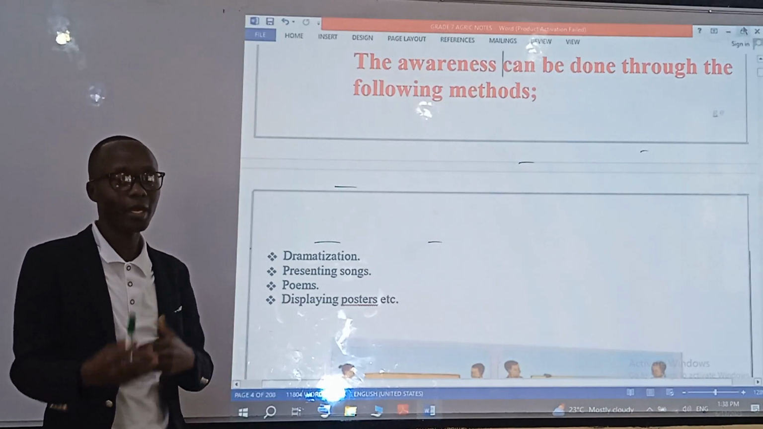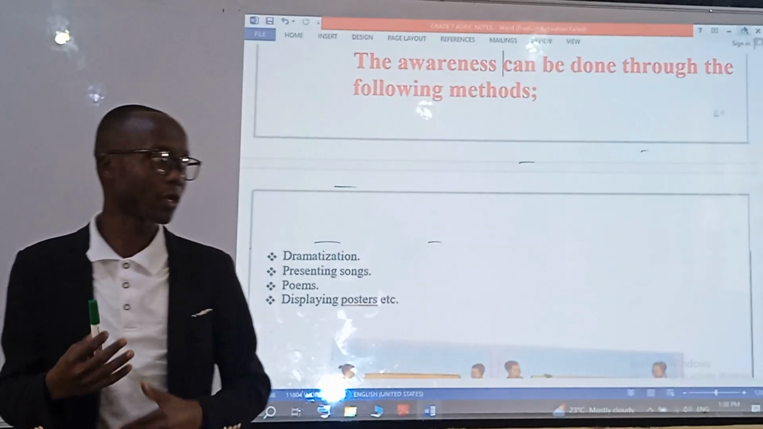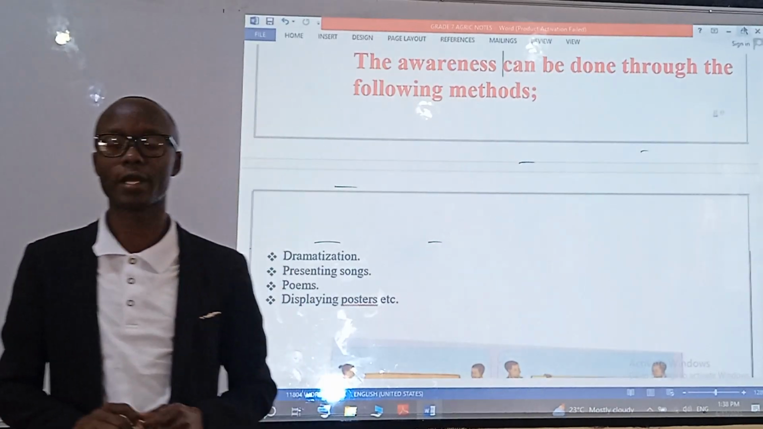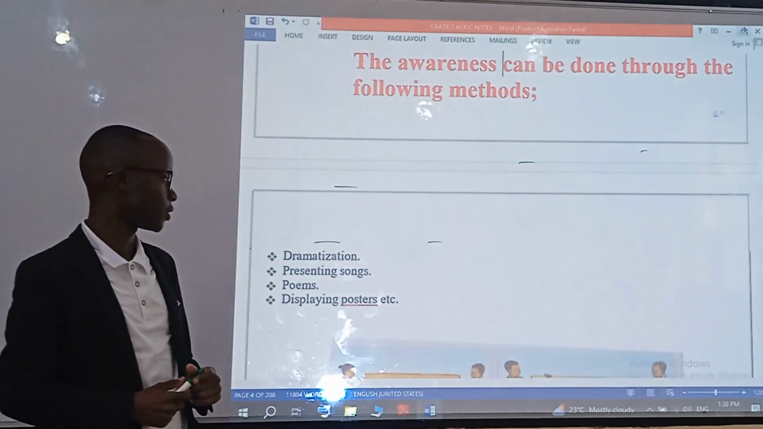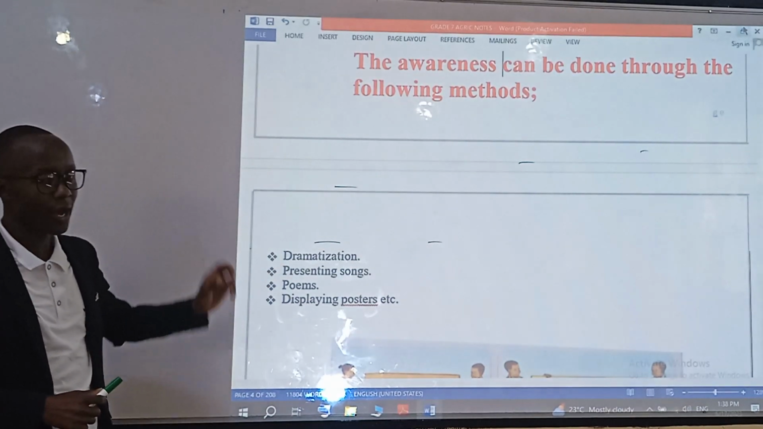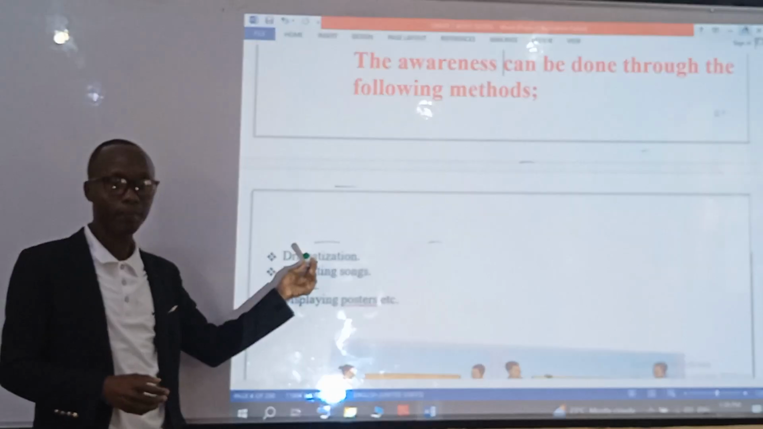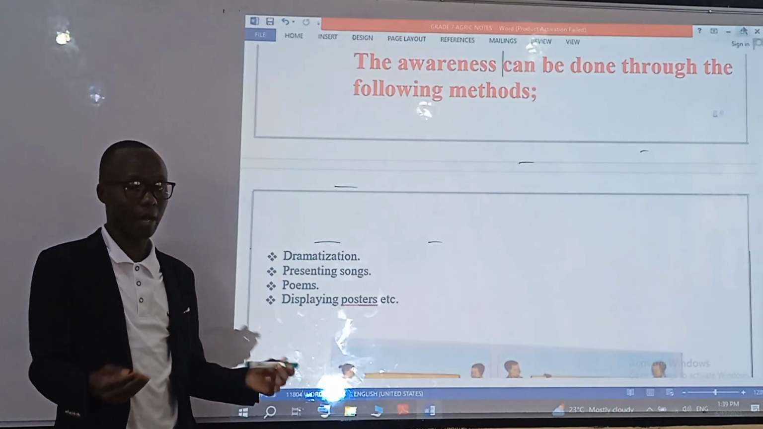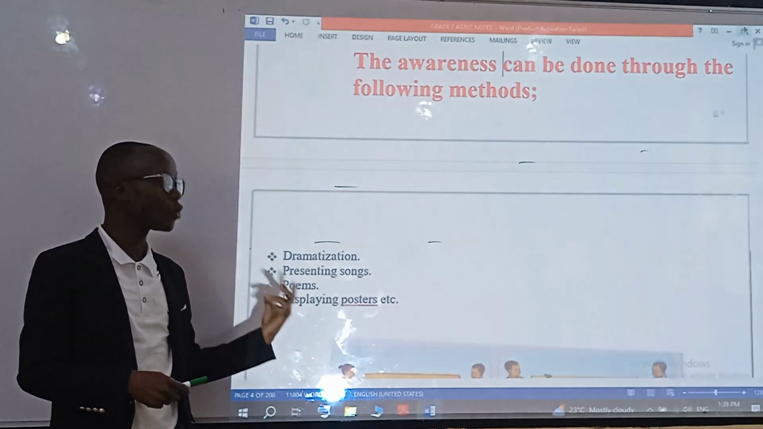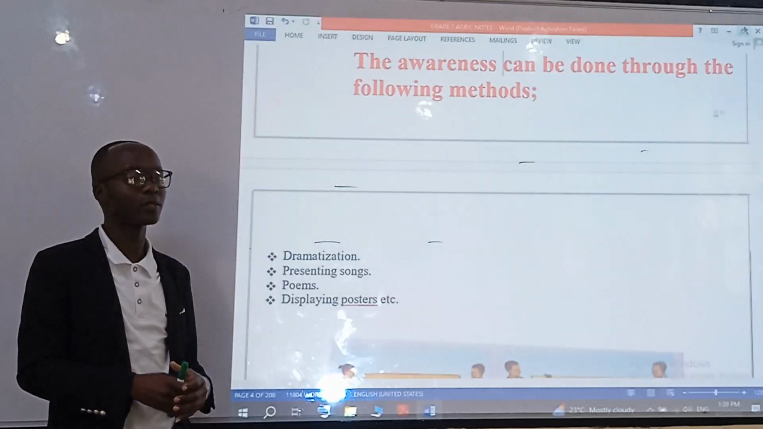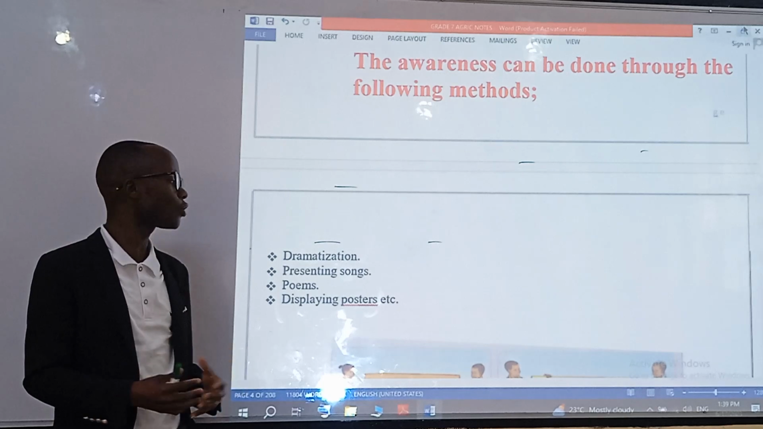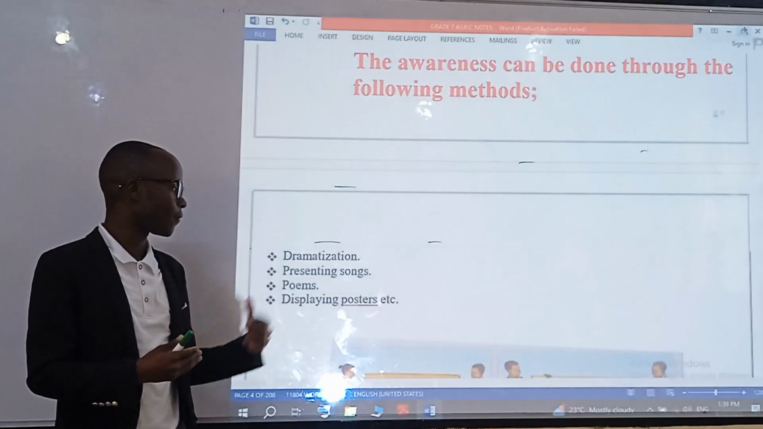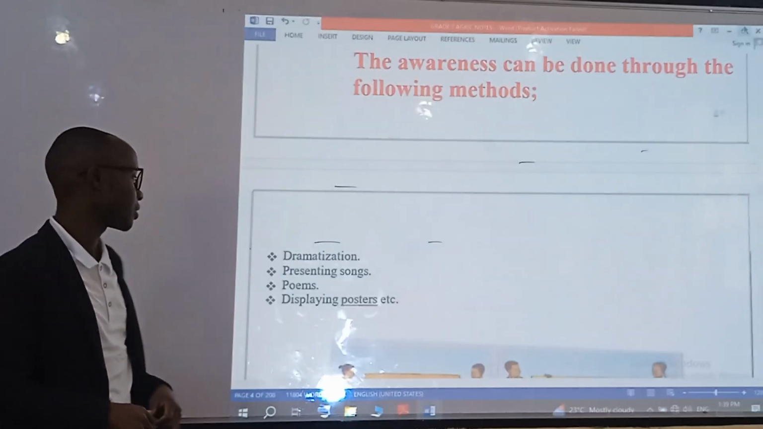And therefore, we've been talking about sensitizing the community. We've been talking about how to create awareness to the farming community. This awareness can be done through dramatization. You can involve yourself as a learner, come up with a skit, a play that talks about soil pollution, dramatize it well, and play it to the public.